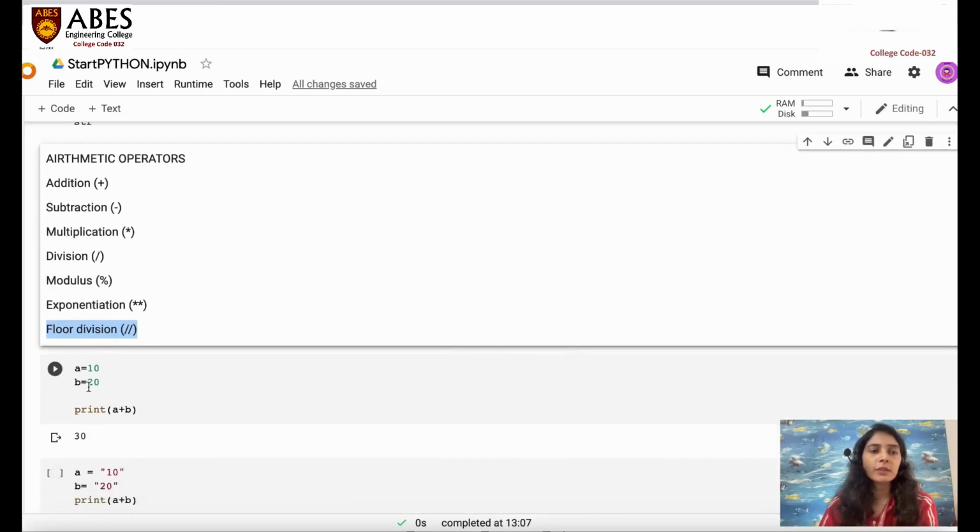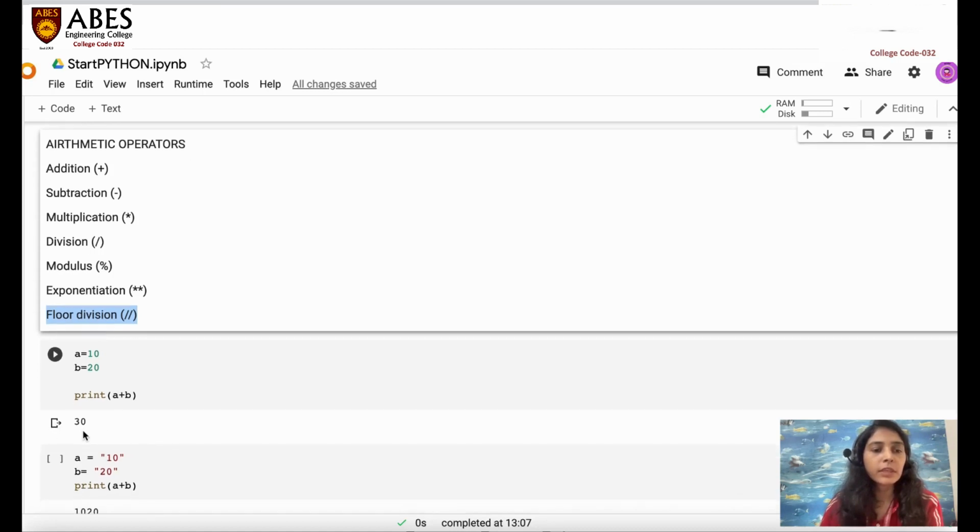First is addition. That is very simple. Just assign two values to two variables, like A equals 10, B equals 20, and just print the addition sum of these two. So you want to just print A plus B. If you want to print the value of a variable, you need not mention the double quotes, and if you want to print some message, you have to enclose it within double quotes. So if I want to print the value of A plus B, you can see over here I haven't mentioned the double quotes, so that's why it prints the value 30.